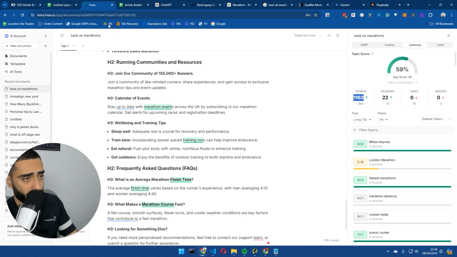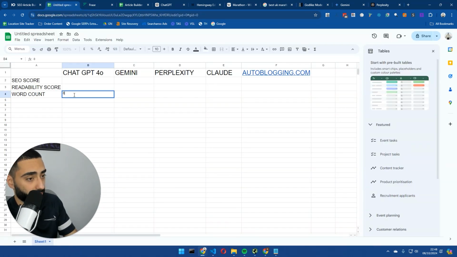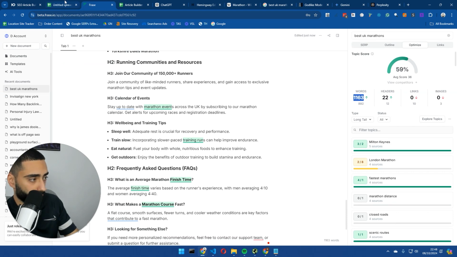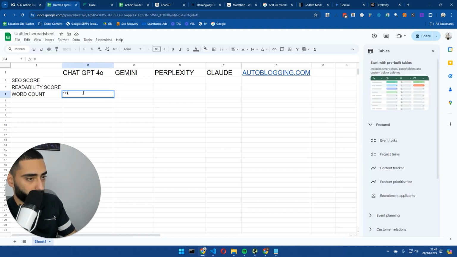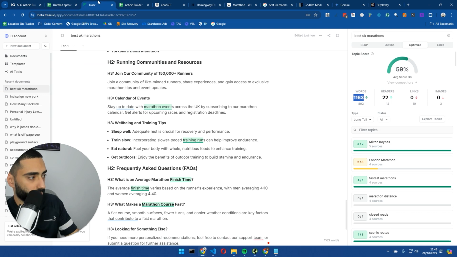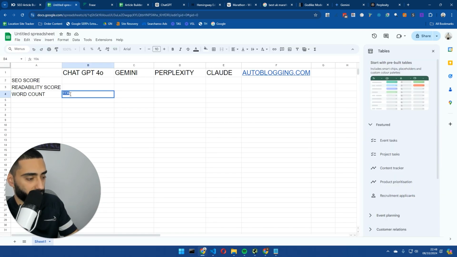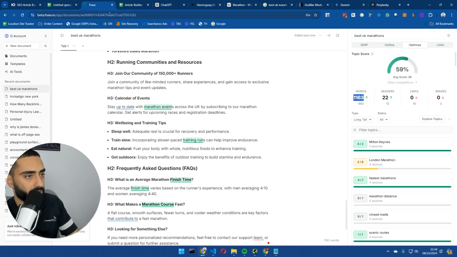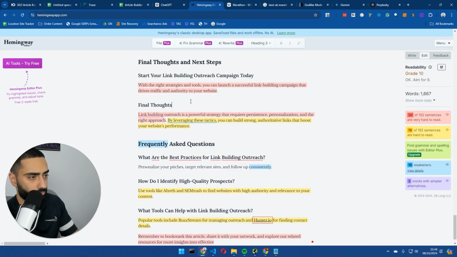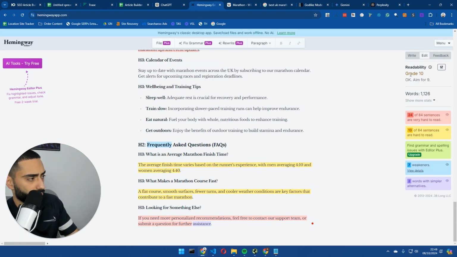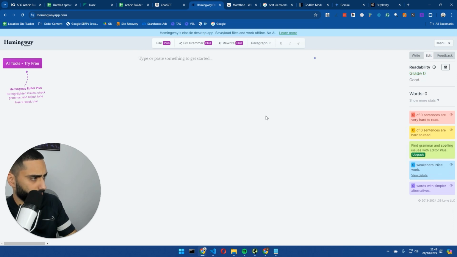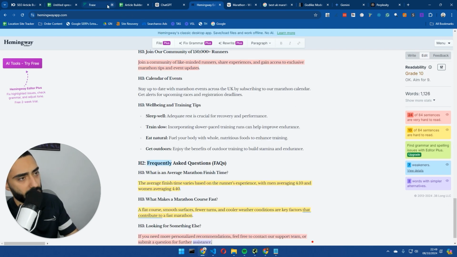The recommended is obviously 892, so it could definitely be a little bit over the top. We then have the SEO score of 59%. And we will also look at the readability. So if we run that through Hemingway, it's got a readability score of 10. We should be aiming for 9.